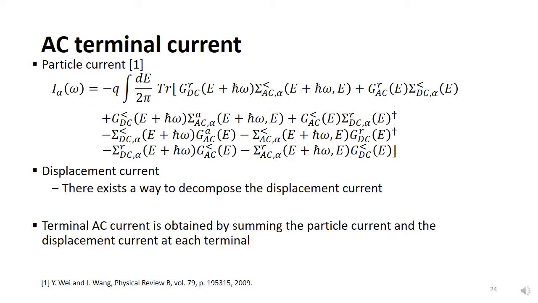Finally, the equation for particle current calculation is shown. This equation also looks very complicated, but it can be calculated by just placing the terms in the right position. When the displacement current is calculated, the terminal AC current can be given by summing these two currents at each terminal. However, it should be noted that the total current obtained from summing all the terminal AC currents should be zero. It means that current conservation must be satisfied.